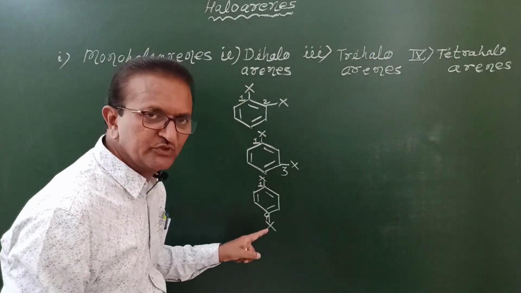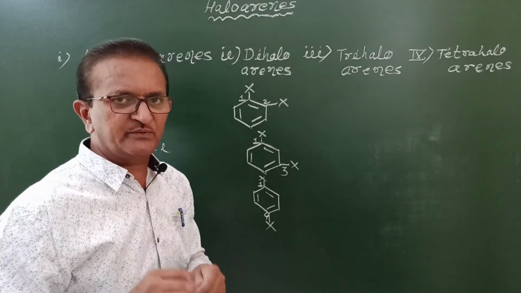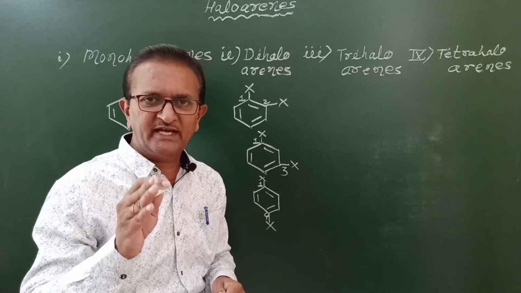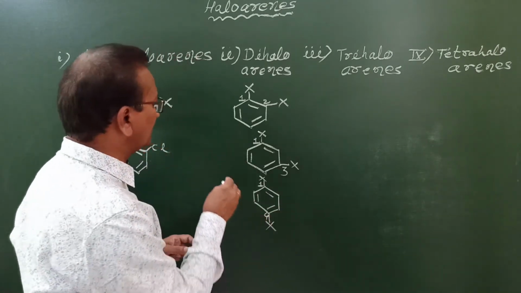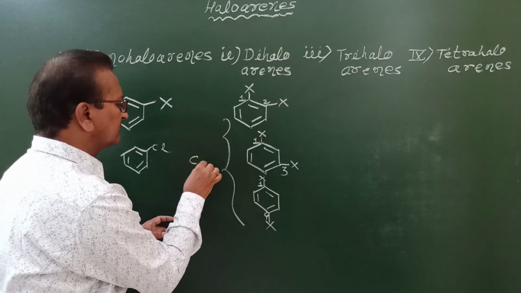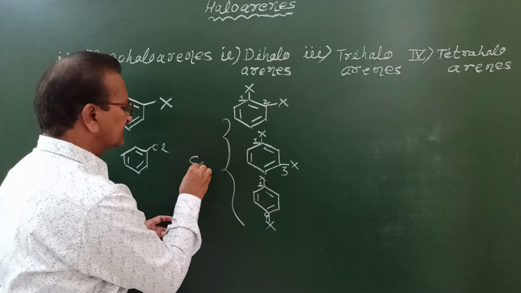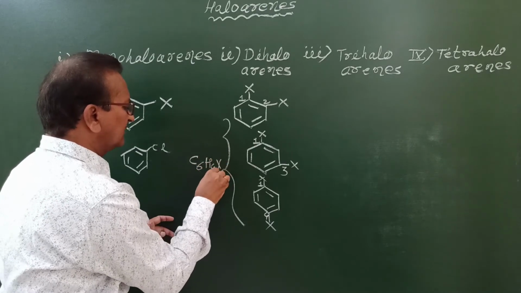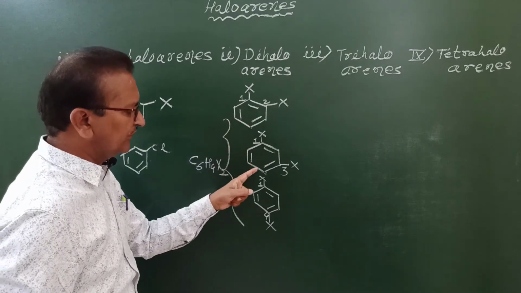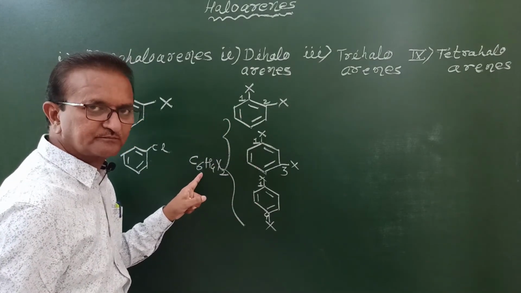All these are called position isomers of each other. What is the definition of position isomer or isomerism? The isomers having the same molecular formula. What is the molecular formula for all these? C6H4X2. The molecular formula of all these compounds is the same.